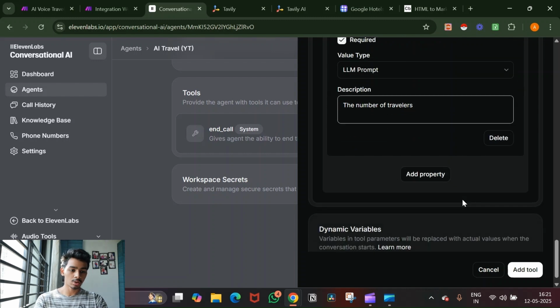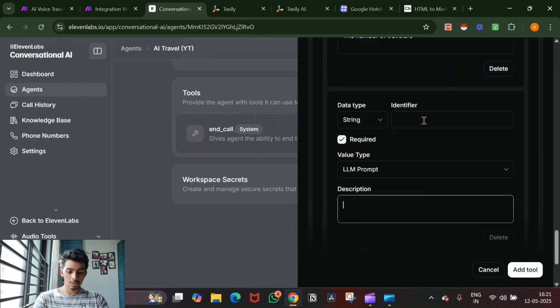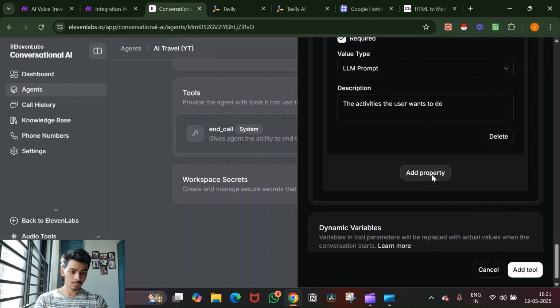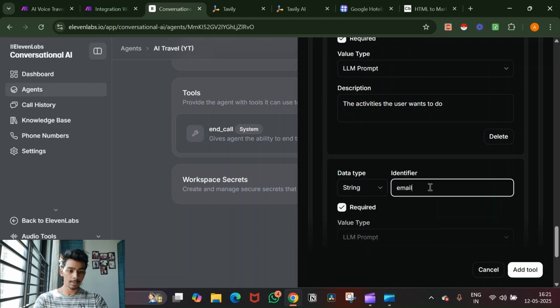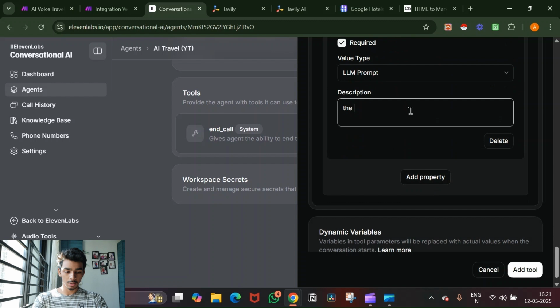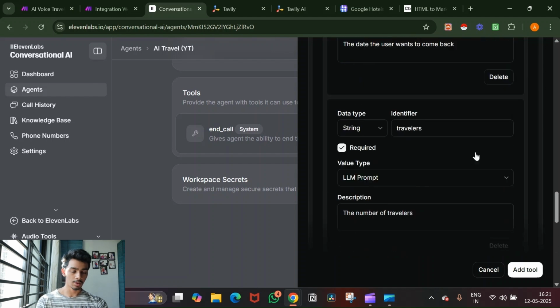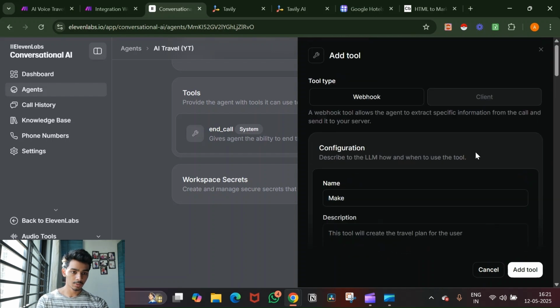It can be singular, plural, that's fine. Then we'll do activities, the activities the user wants to do. And then finally, email, the email of the user. Okay, we have all these properties.